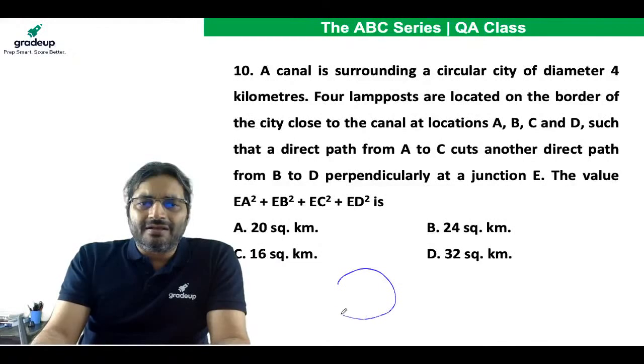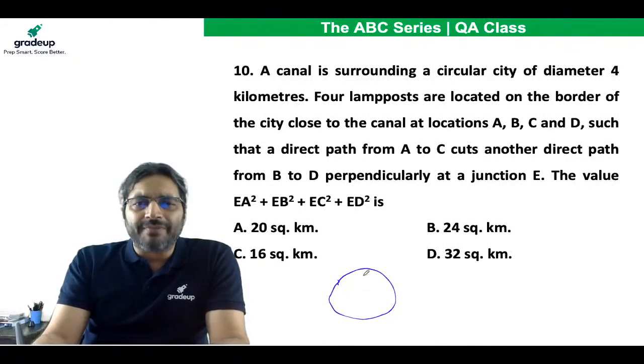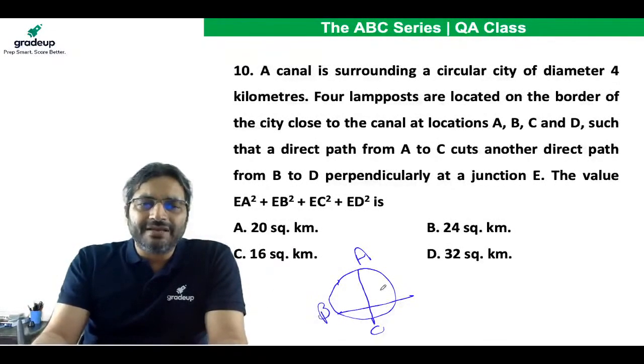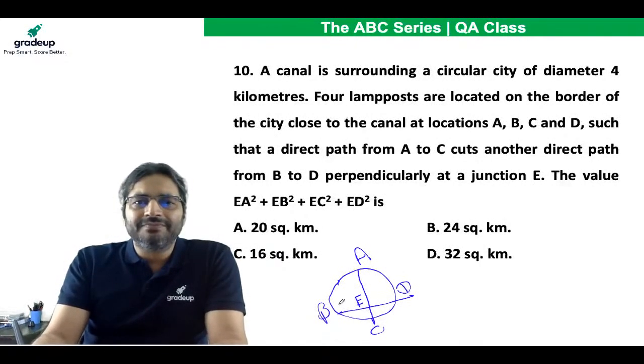Let's say this is your circle. A direct path from A to C cuts another direct path from B to D perpendicular at a junction E. This is A, this is C, this is B, this is D, and this is E. That is what you have, right?